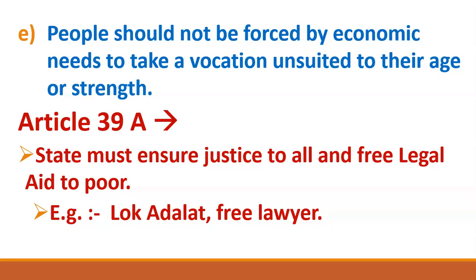Now, friends, then comes Article 39 capital A. So what does Article 39 capital A say? It says that the state must ensure justice to all and free legal aid to the poor. Now what does it mean? It means that it is the duty of the government to provide justice to every person in India. Every person inside the territory of India should receive justice. Nobody should face injustice. So the government should try to provide justice to every person.